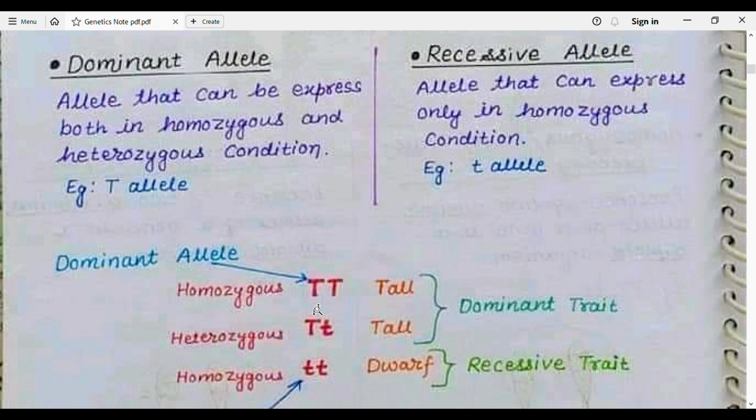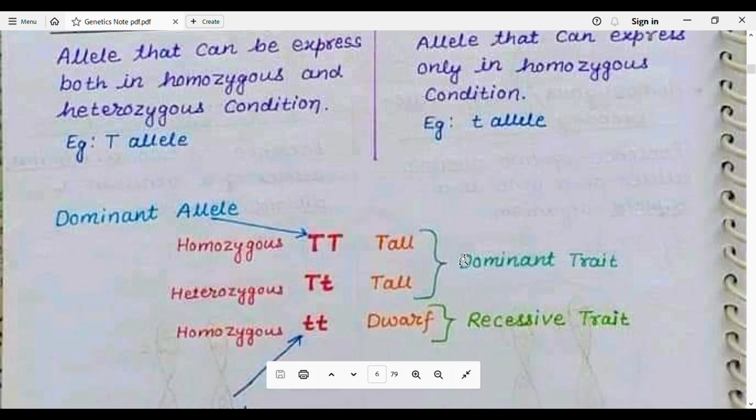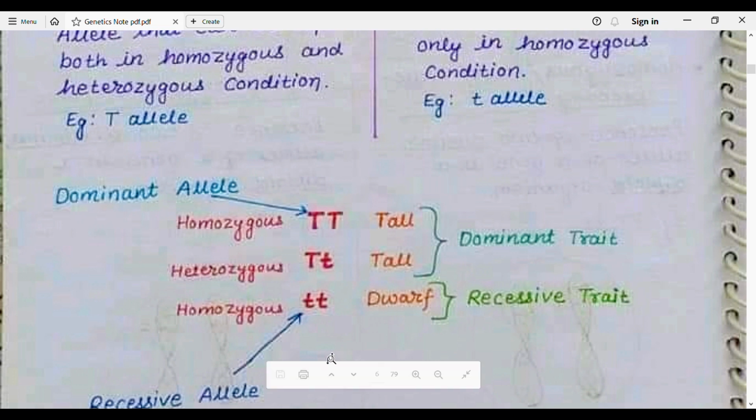While a recessive allele is one that can express only in homozygous condition. Here, small tt produces a character dwarf, and as I told, a recessive allele will express itself in homozygous conditions.